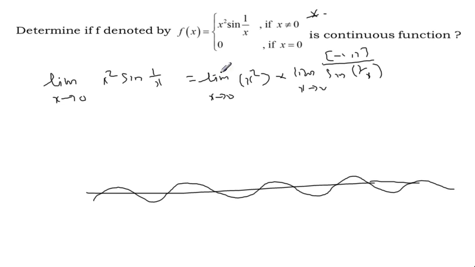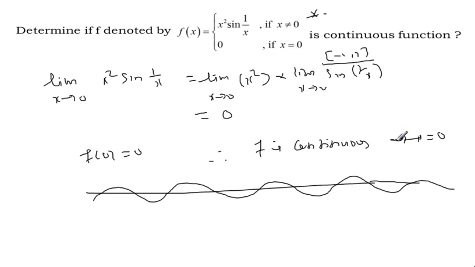But anyhow, what about the first factor? 0. So overall 0. So the limit is equal to 0 and f of 0 is also 0. Both are equal, so what is the conclusion? The function is continuous at x equal to 0. Okay.